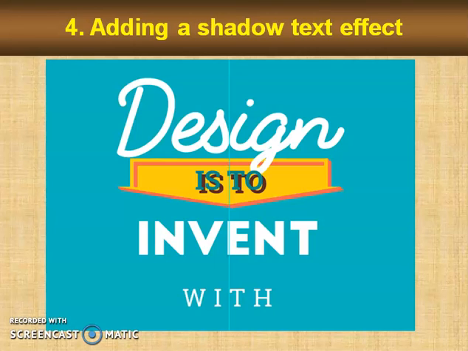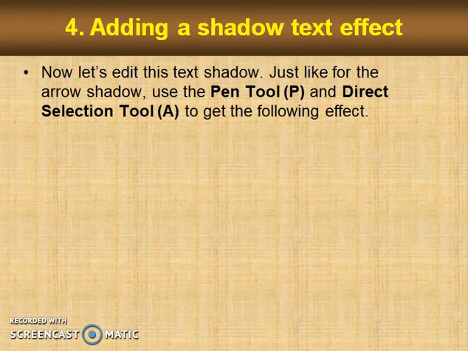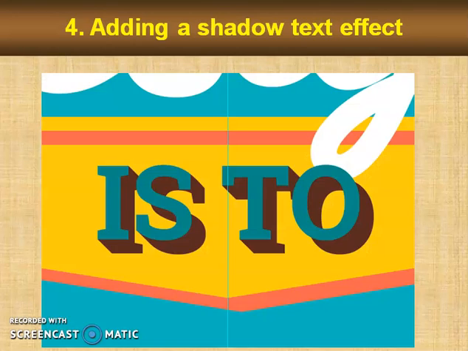Design is to invent. How perfect and creative. Now let's edit this text shadow. Just like for the arrow shadow, use the pen tool and direct selection tool to get the following effect. See the preview in large form.